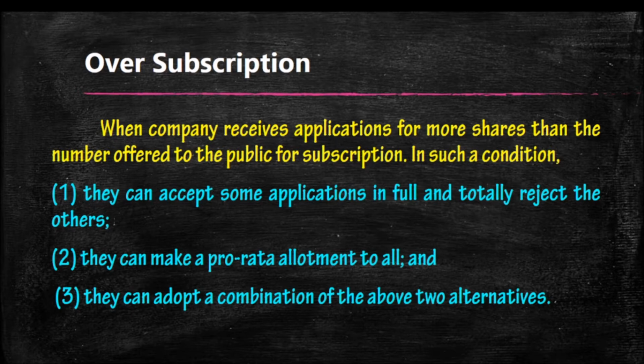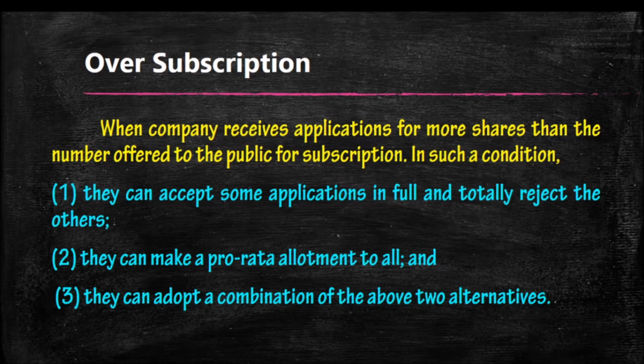Another method is very important: we can make a pro rata allotment. We can give the 10,000 shares to all the applicants in a proportionate way. The number of people will be low, it is not 15,000, it may be 100 people or 1,000 people.